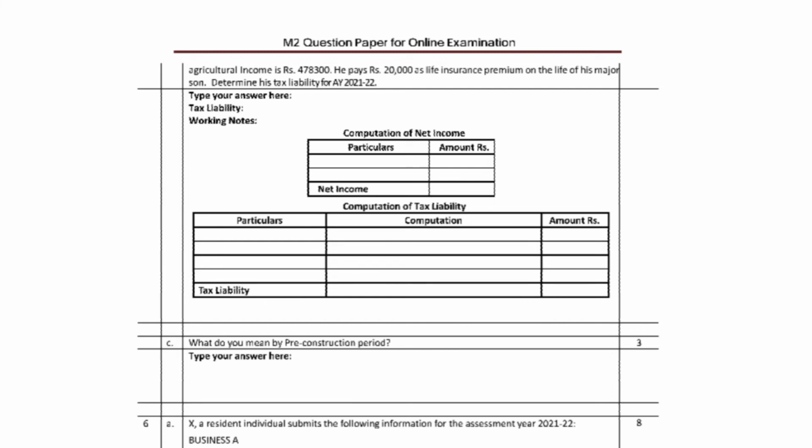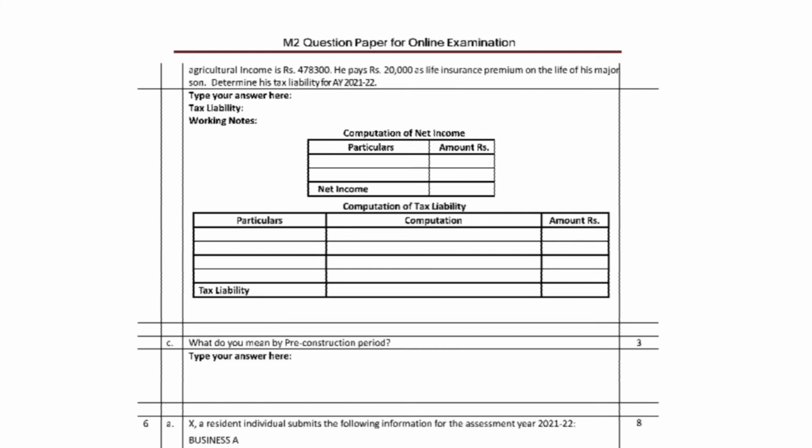So 4,78,300 plus 2,50,000 is 7,28,300. Then from 3 lakhs to 5 lakhs, the next 2 lakhs, is 12,500.